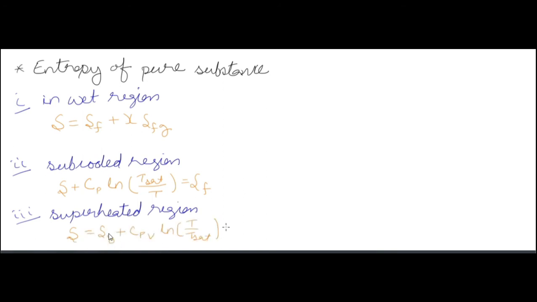Okay, and these are the formulas that you can get from the entropy formula. These are the formulas for incompressible fluid. You have seen this formula, Cp ln T2 by T1, and these are the specific values. If you are given mass, multiply by it and you will get the values in joule per Kelvin. Otherwise the unit is joule per kilogram per Kelvin. So you have this entropy formula.